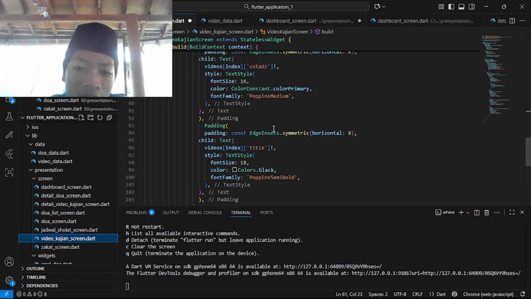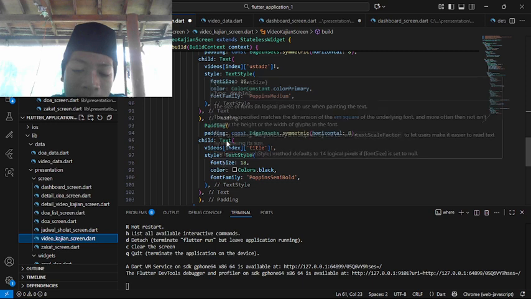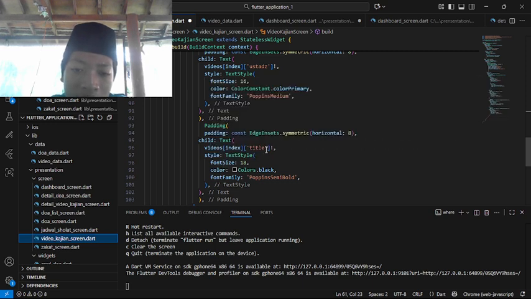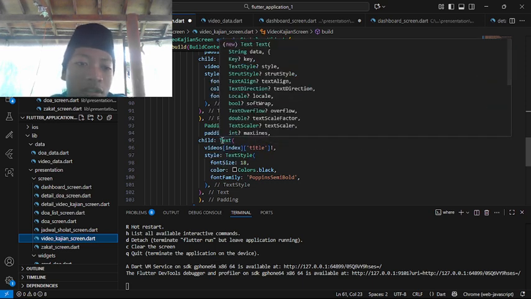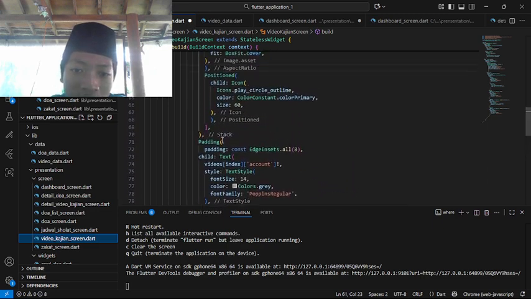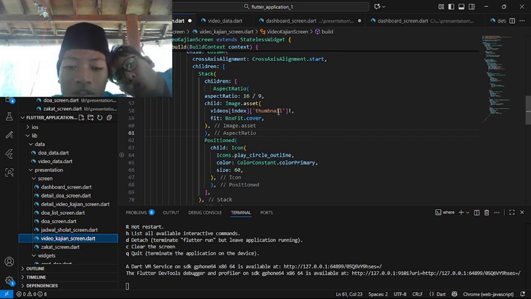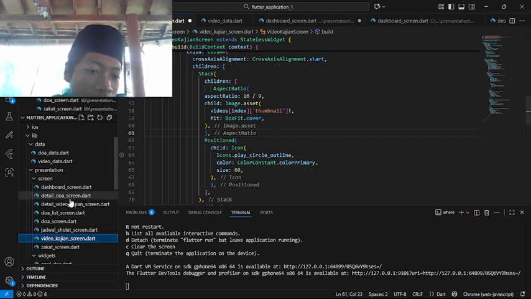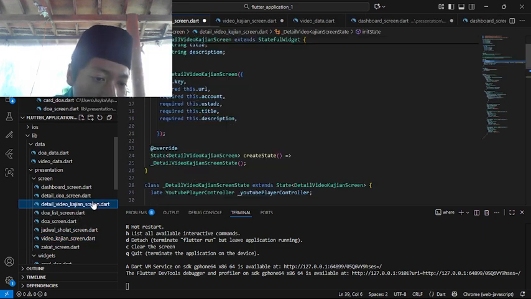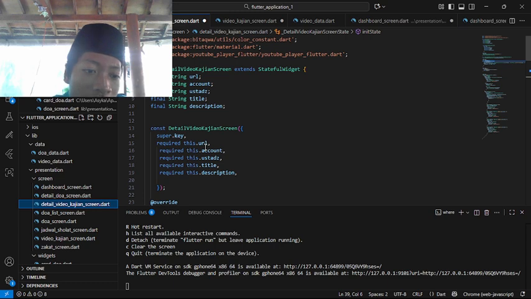If you guys know, for all of this padding, the text videos index title, it was Text because the data was text, but different from thumbnail, it was Image.asset because the thumbnail data was an image. Next, go to the detail video kajian screen.